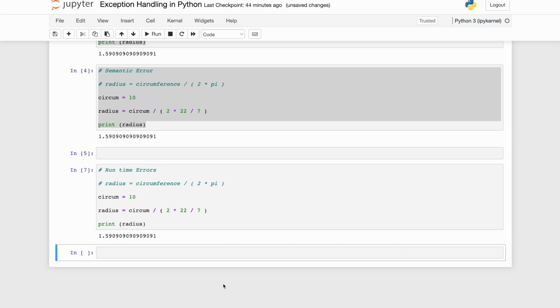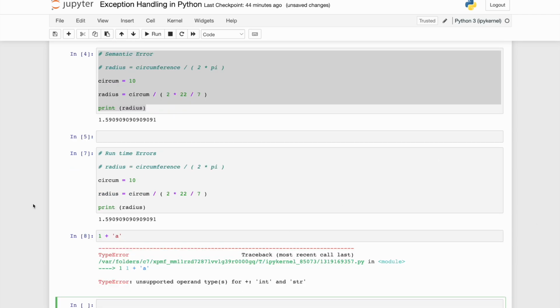Okay. Now let's see if I have to do something like this. This also we discussed in our previous videos, that this is a string type object and this is an integer. Okay. If I do an add operation, what will happen? It will throw a type error. Okay, what is the type error? Again, it is telling you the unsupported operand type for plus between int and str. So integers and strings cannot be added.